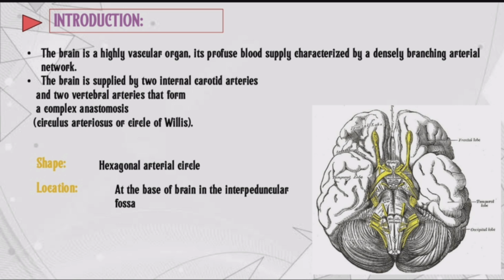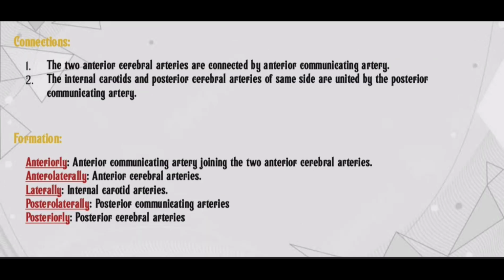Location: the base of the brain in the interpeduncular fossa. Connections. The two anterior cerebral arteries are connected by the anterior communicating artery. The internal carotids and posterior cerebral arteries of the same side are united by the posterior communicating artery.